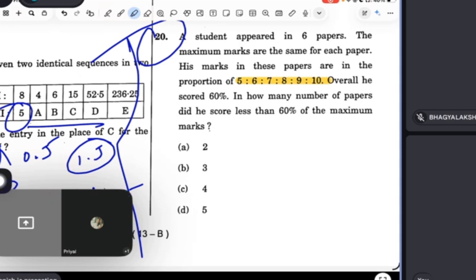6 papers are there, and the maximum marks are the same. The maximum marks are the same, guys. There is a catch: same marks for each paper. His marks are 5, 6, 7, 8, 9, 10. How many papers did he score less than 60% in? We have to take out how many papers he scored less than 60%. Overall, his total score is 60% from 5, 6, 7, 8, 9, 10.